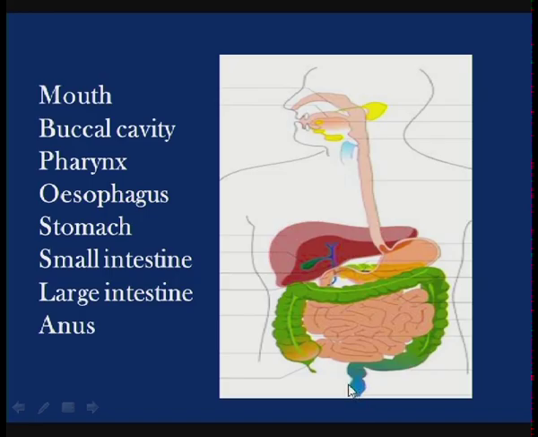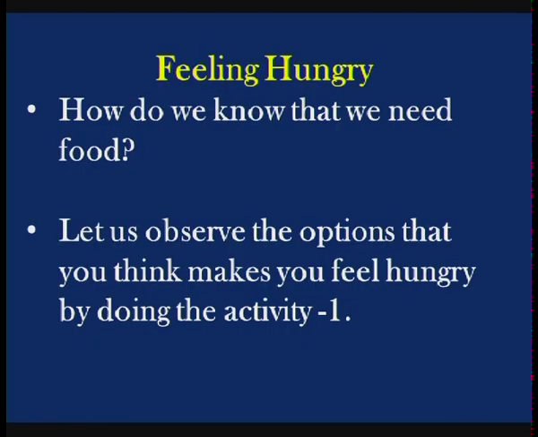So, in the nutrition chapter, students, you have gone through each and every part of the alimentary canal performing its own specific function, isn't it? Now, let us discuss how these organs work along with other systems in a coordinated manner. So, we start from feeling hungry. Students, how do we know that we need food?